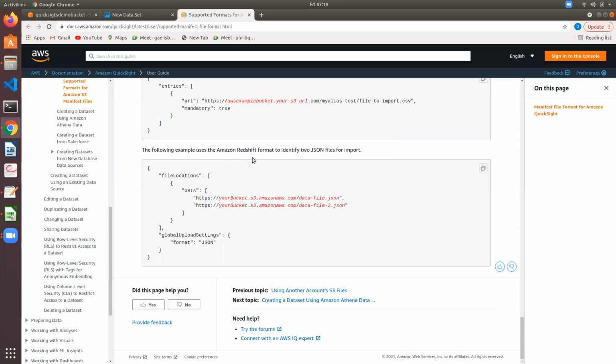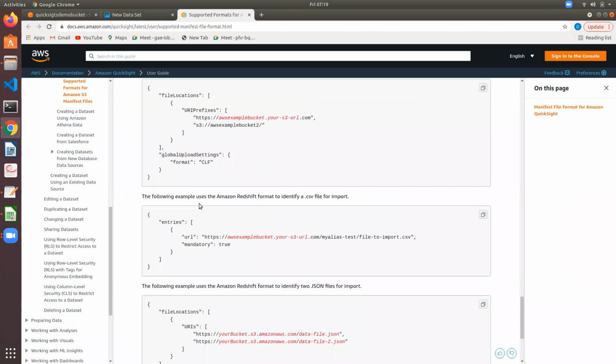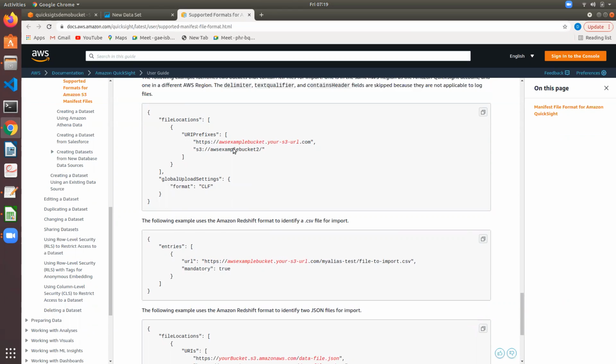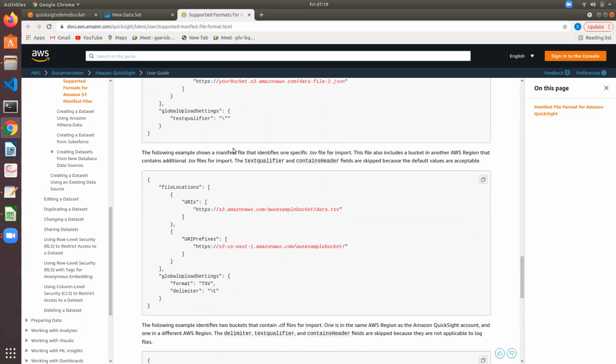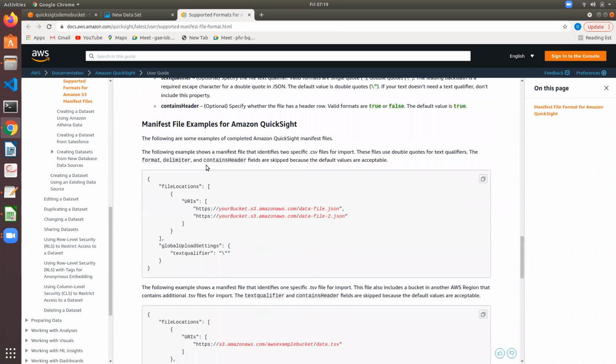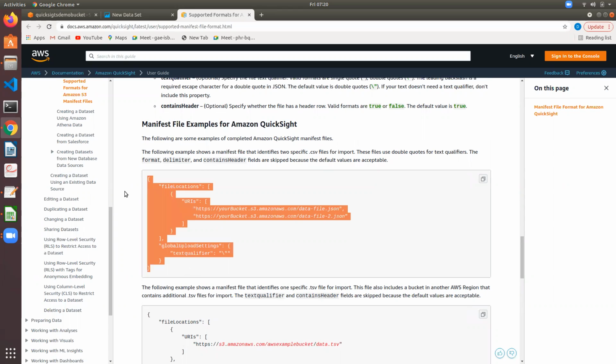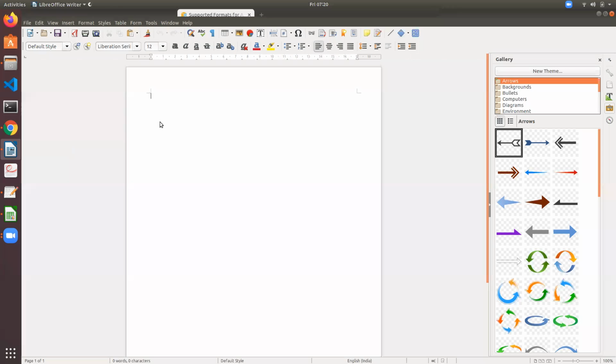The following example uses Amazon Redshift format for .csv file. This is for .tsv file, and we are going to add it from the S3 bucket itself. So let us copy this, and put it here.